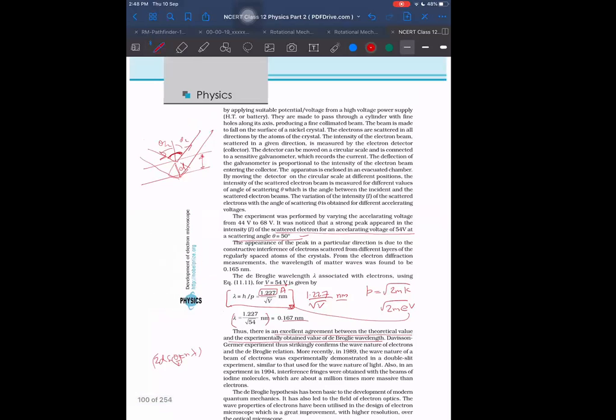It means we could verify what de Broglie said, that the wavelength of electron is also there, and that wavelength should come out to be h by p. We are able to verify by this experiment, and we found it to be in excellent agreement with our theoretical value. That is a really wonderful achievement of de Broglie. Understood?